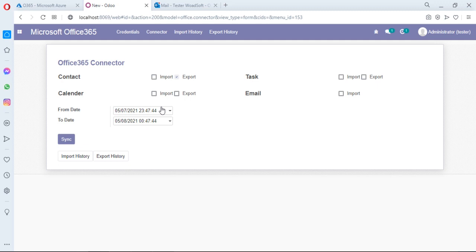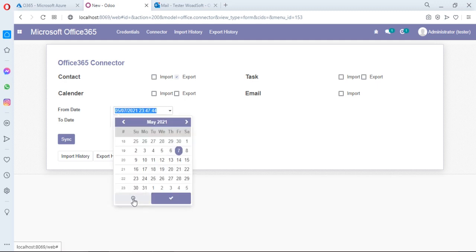You can specify the time range according to your desire. Let's suppose the time range is given, and if you are satisfied with this time range, click on this sync button, and all operations will be executed according to the time range limit.